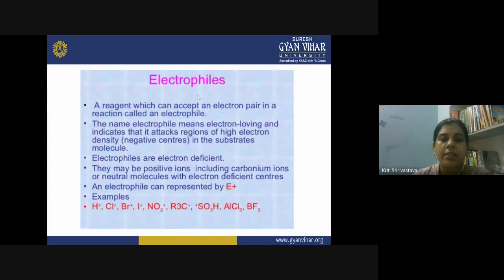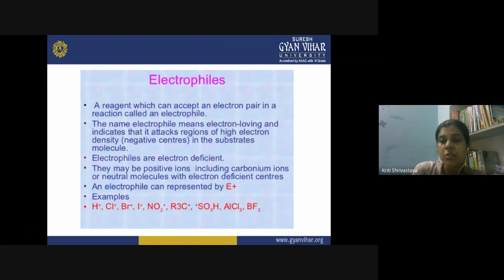We can also have electrophilic species, and a reagent which can accept an electron pair in a reaction is called an electrophile. So these are the species which are actually accepting the electron pair. To accept the electron pair, they should be electron deficient, right? Then only will they accept electrons.